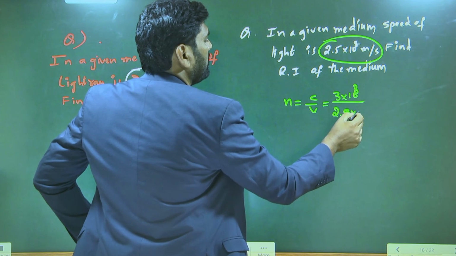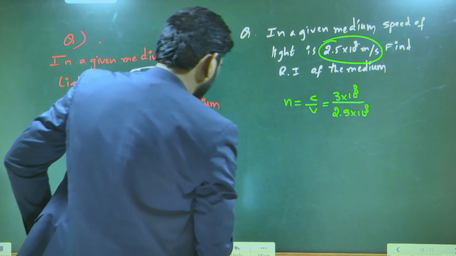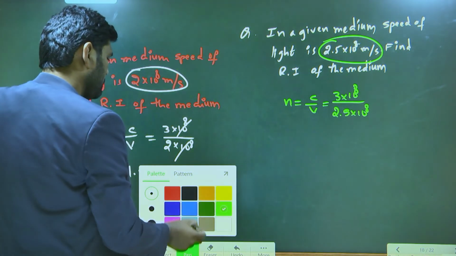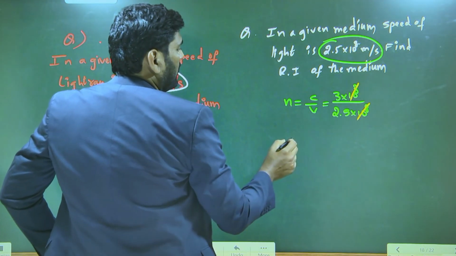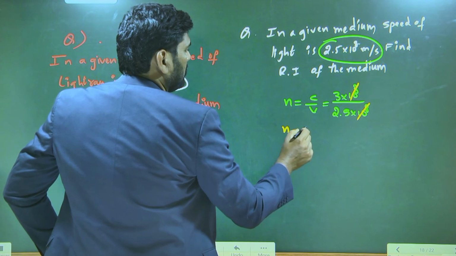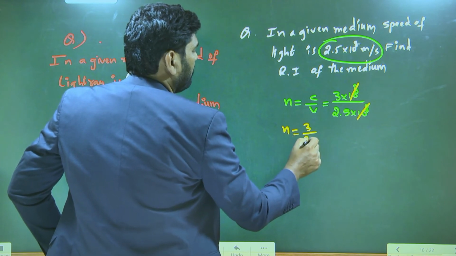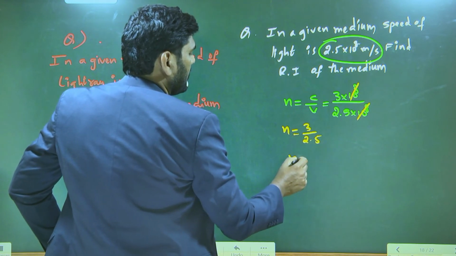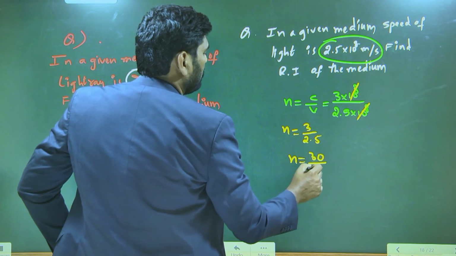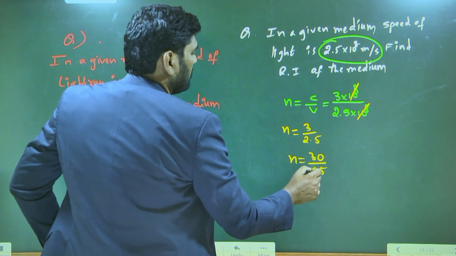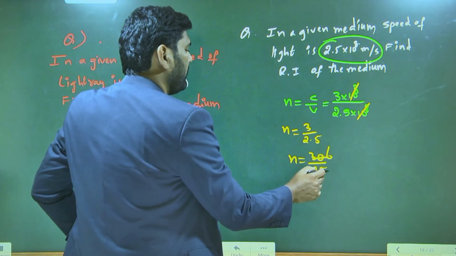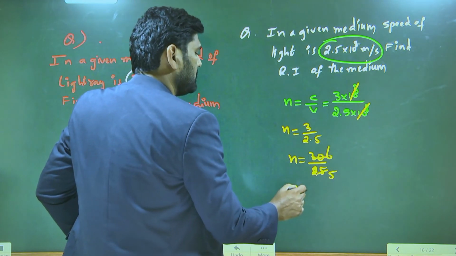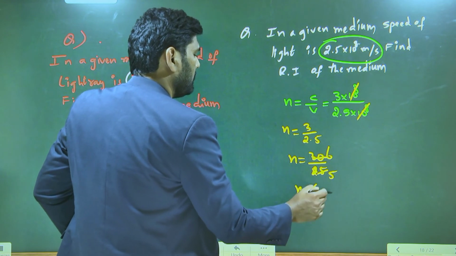Cancel it, 10 power 8 and 10 power 8 cancel. And n is equal to 3 by 2.5. I can write this as 30 by 25, which means n is equal to 1.2.